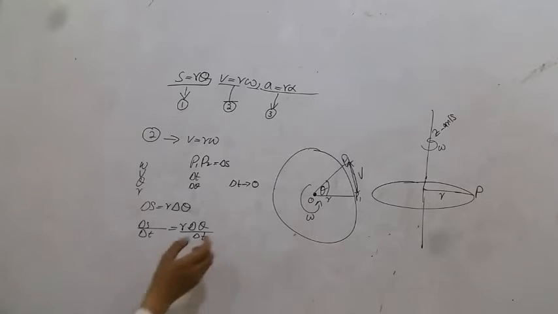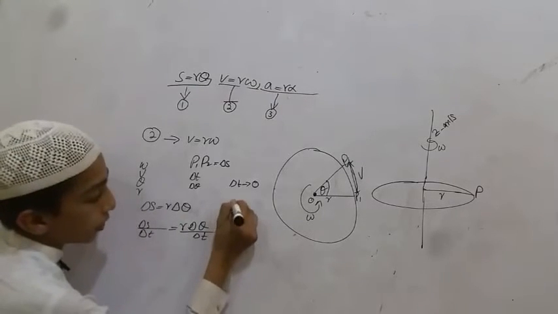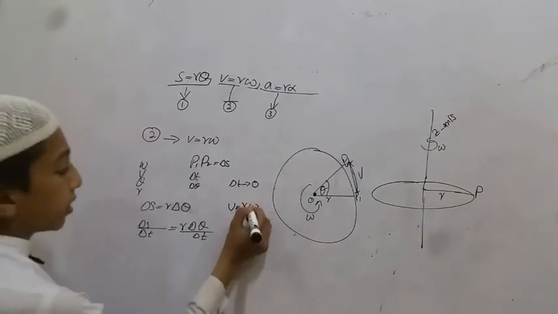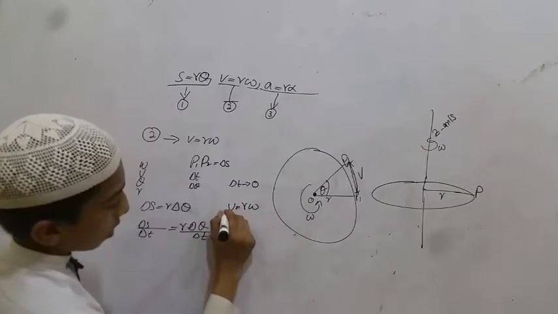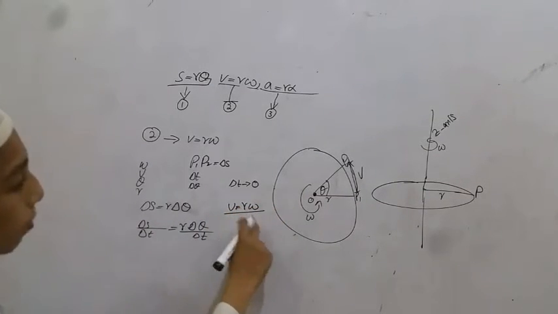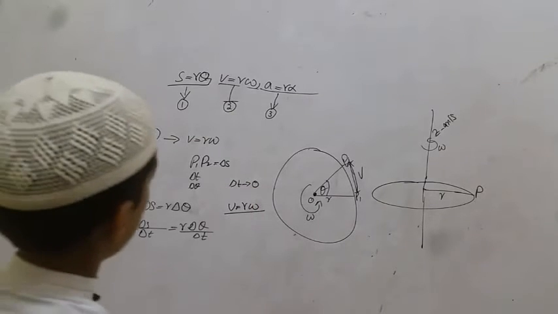Similarly, delta theta divided by delta t represents the angular velocity omega of the reference line OP. So this equation becomes v is equal to r omega, which is the required equation 2.